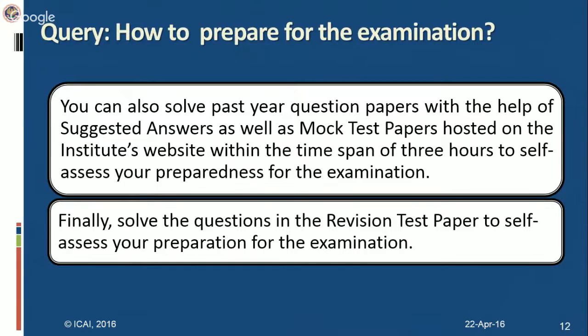Then, when you finish this entire exercise and have solved the practice manual once again, you can also solve past year question papers with the help of suggested answers, as well as mock test papers hosted on the Institute's website. Here, you should do it within the time span of 3 hours. You're going to self-assess your preparedness for the examination, so keep the time frame of 3 hours in mind and accordingly try to answer the questions. Also, you can solve the questions in the RTP to self-assess your preparation for the examination.